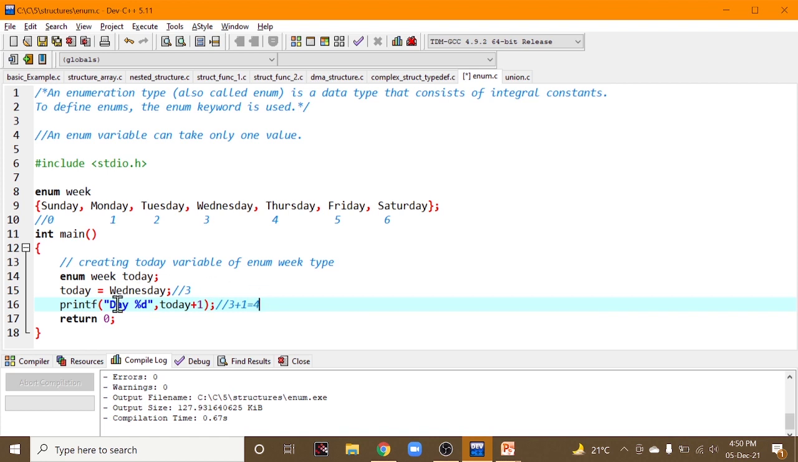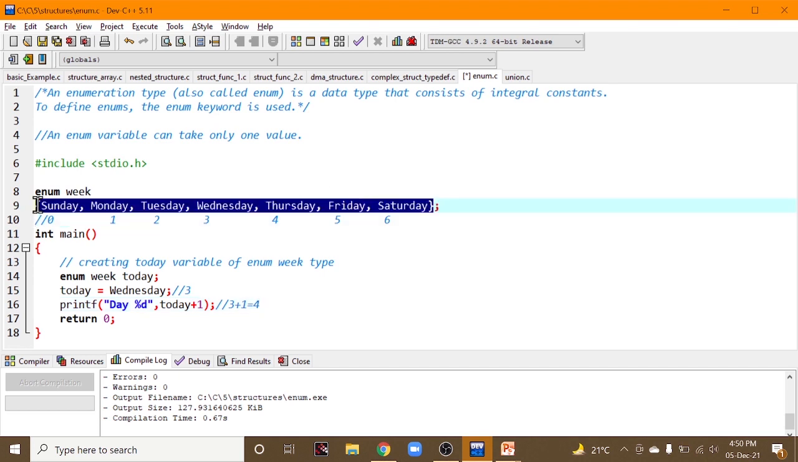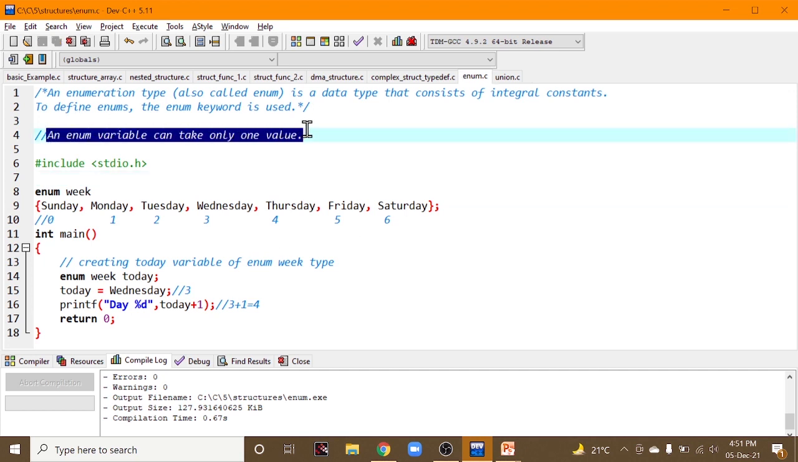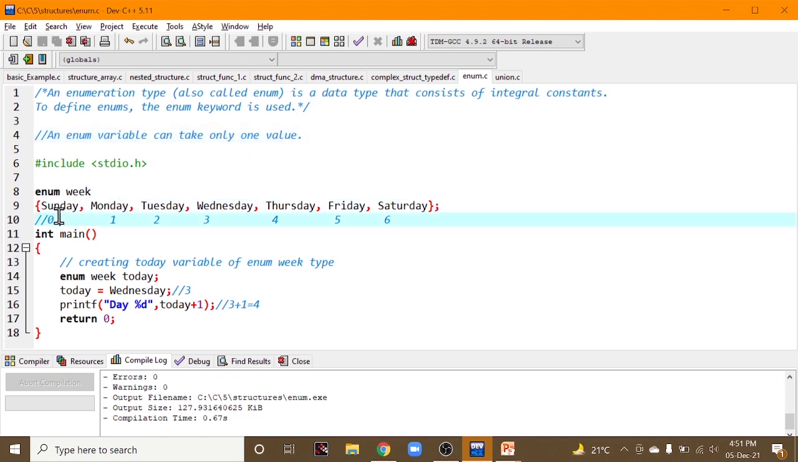Okay, so simple. What is enumeration? It consists of integral constants. Whatever values or variables you specify, they have some integral constant created at the back end. This is the meaning of enumerations. And remember, an enum variable can take only one value. As I said, Sunday holds only one value, that is 0. Monday holds only one value, 1. In that way.